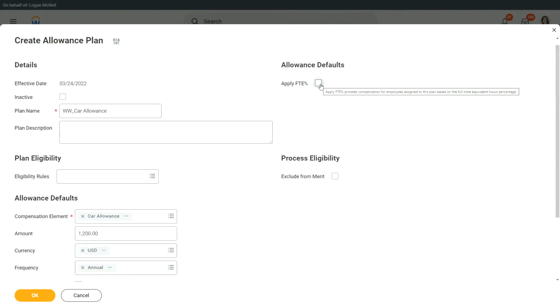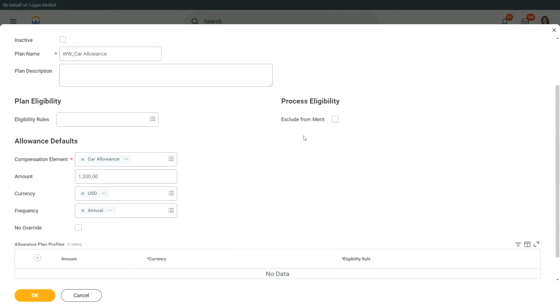And then here also we have this apply FTE percentage. So if somebody is part-time, then the amount will be prorated for that particular worker. And again, are you going to include this in the merit eligibility, the merit process? If you want to exclude it, like, I don't care what your merit is, I just want this car allowance to be fixed. It's not going to be increased or decreased as part of your performance. It is going to be a fixed amount, so I exclude it from the merit plans.